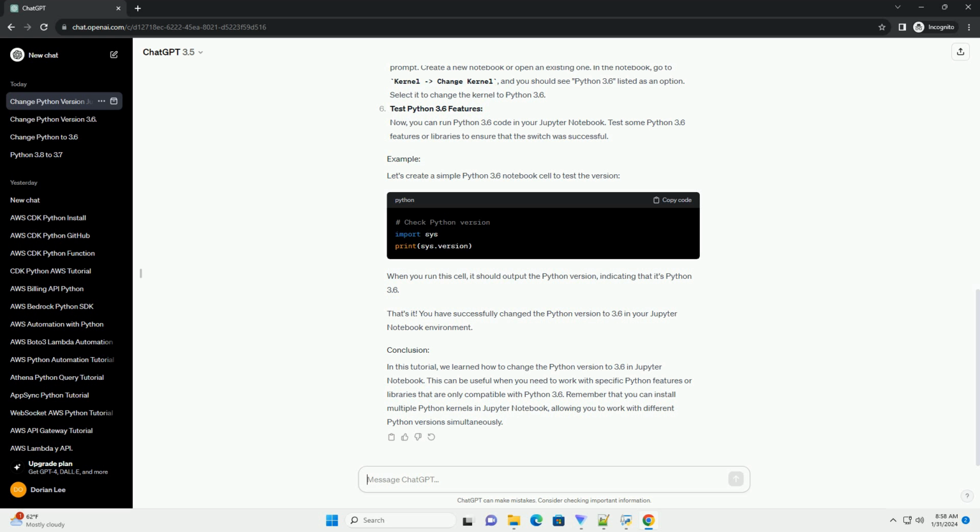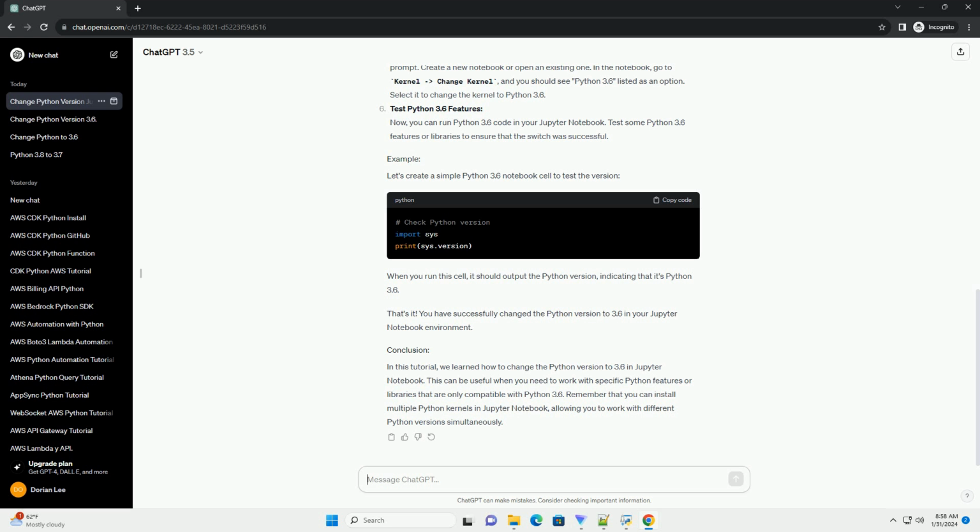Install IPython kernel for Python 3.6. Jupyter Notebook uses kernels to interact with different programming languages. We need to install a separate IPython kernel for Python 3.6. Run the following command in your terminal or command prompt.